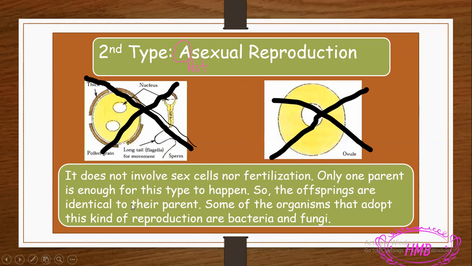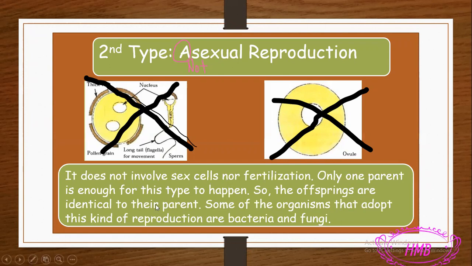Only one parent is enough for this type to happen. That means if I have only the female, only the mother, or I have only the male, only the father, reproduction can happen. In other words, in asexual reproduction, maybe only the mother is responsible to give me new living things, new babies, or maybe only the father alone. It's not necessary that the two of them meet, or marry, or do reproduction.